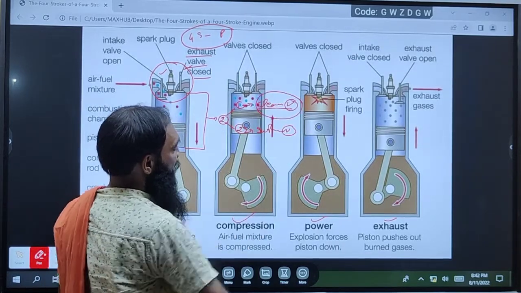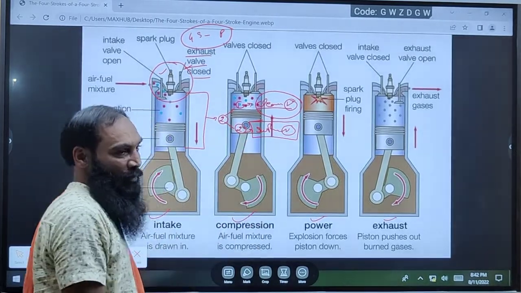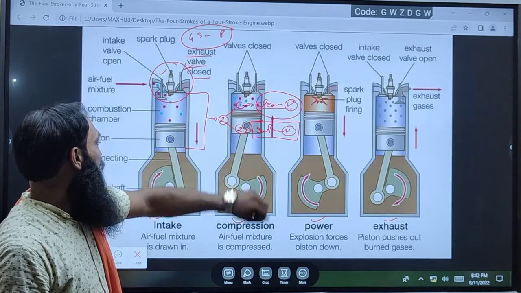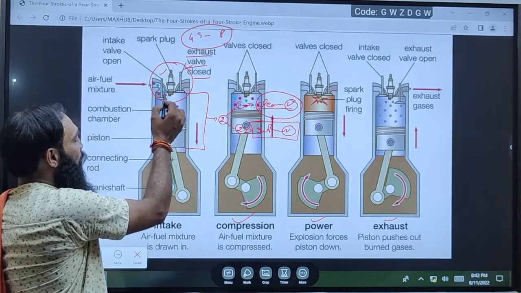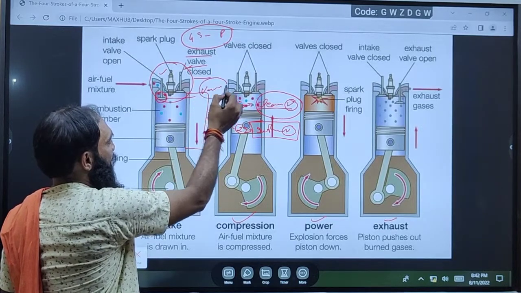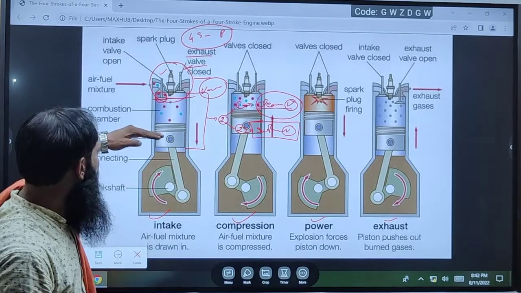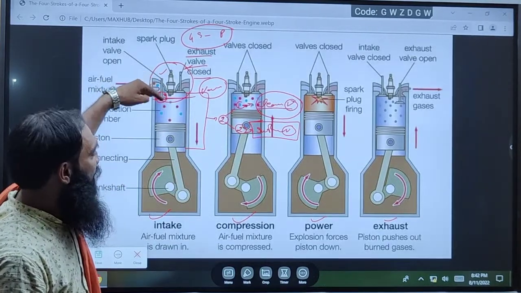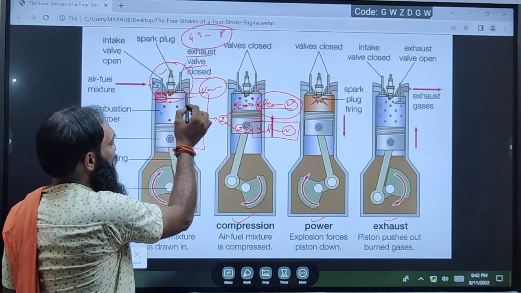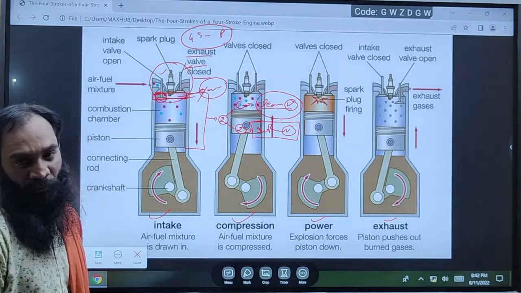What is the meaning of clearance volume and swept volume? Clearance volume is the margin for opening the valve. If we have no margin, our piston would connect with the valves. So by this we have some margin, and it's called the clearance volume.